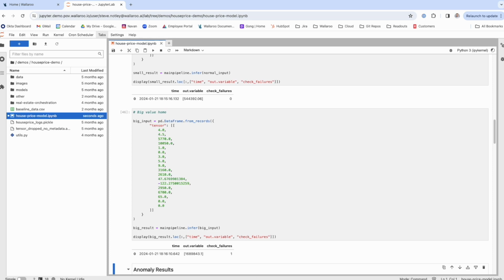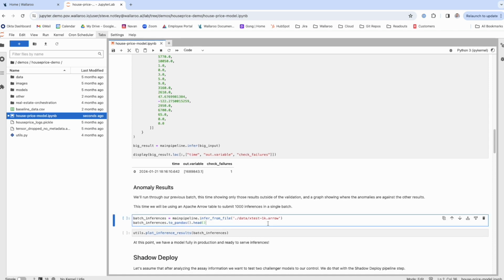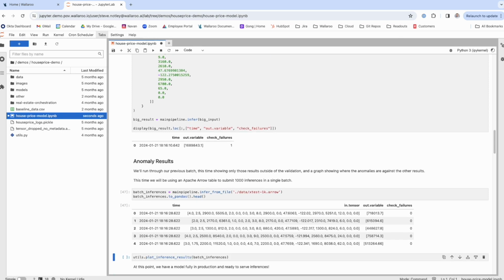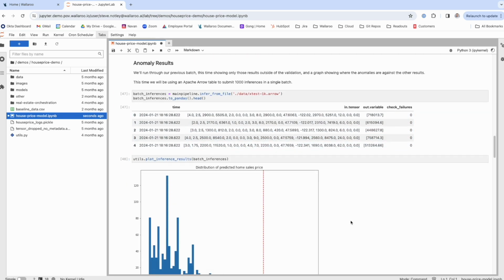To get a sense of how this looks at scale, I can run more data through this endpoint. Endpoints stood up by Wallaroo are fully enabled for both real-time and batch inferencing, and so I can easily just send a larger data frame to the endpoint. Wallaroo will parallelize the inferences to the greatest extent possible and will return the inference results to me in a batch. Once I have these results, I can plot them so that I can see roughly how many anomalies I have in the batch.